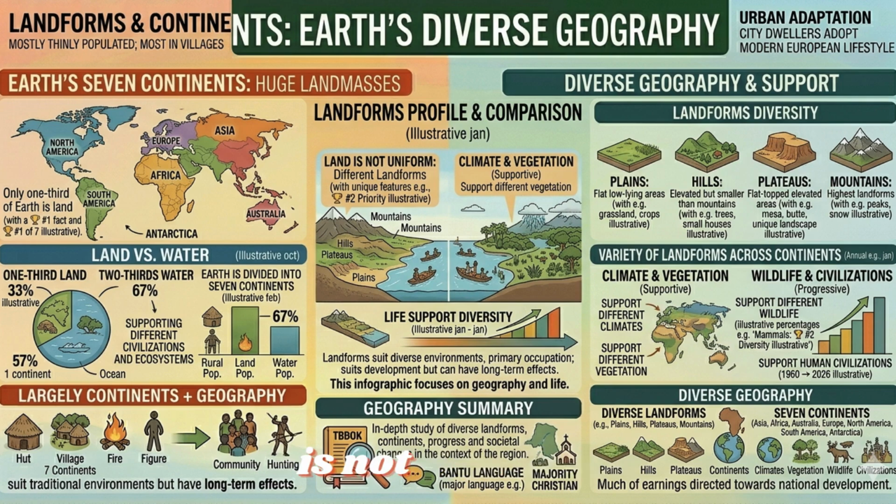The land on Earth is not uniform. It has different landforms such as plains, hills, plateaus, and mountains. Plains are flat, low-lying areas, hills are elevated but smaller than mountains, plateaus are flat-topped elevated areas, and mountains are the highest landforms. This variety of landforms across the 7 continents gives Earth its diverse geography, supporting different climates, vegetation, wildlife, and human civilizations around the world.